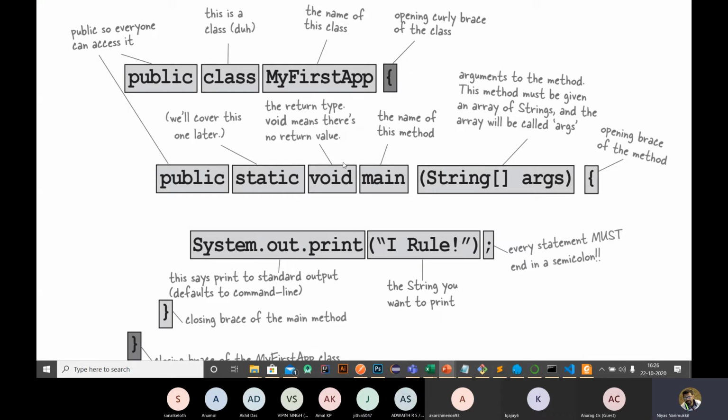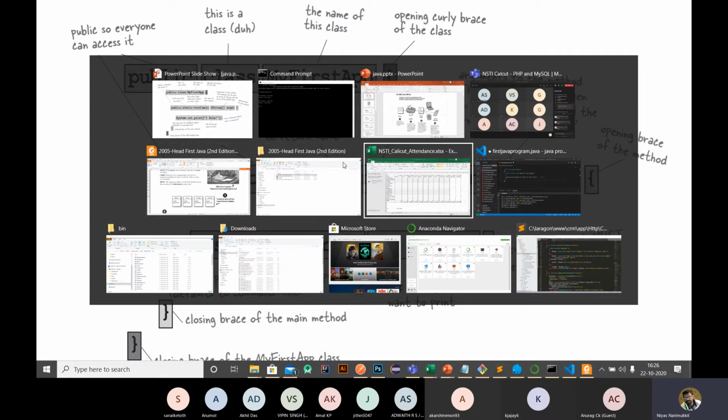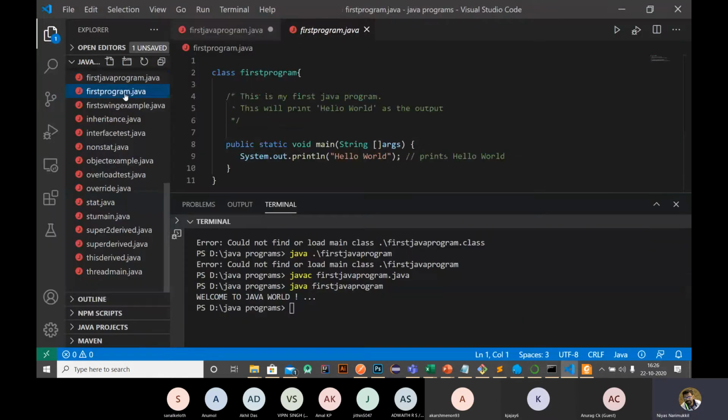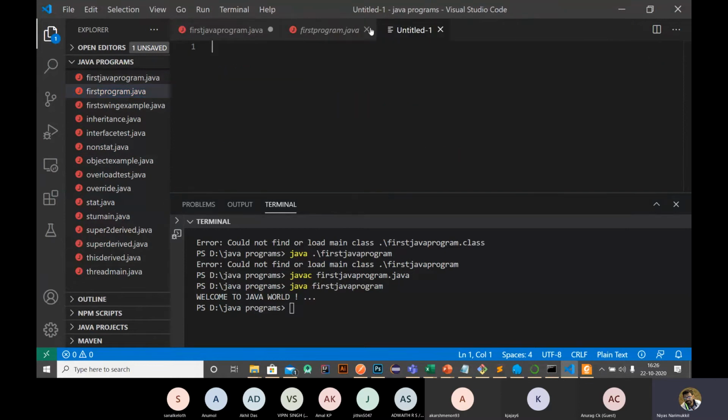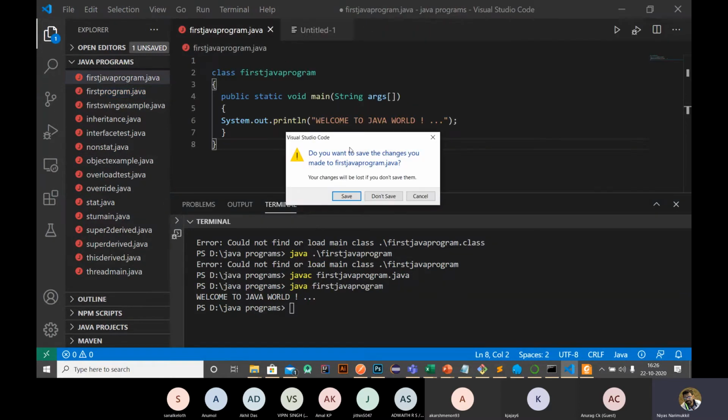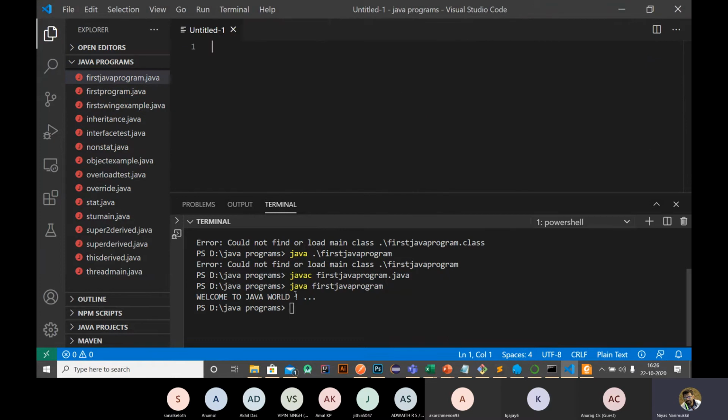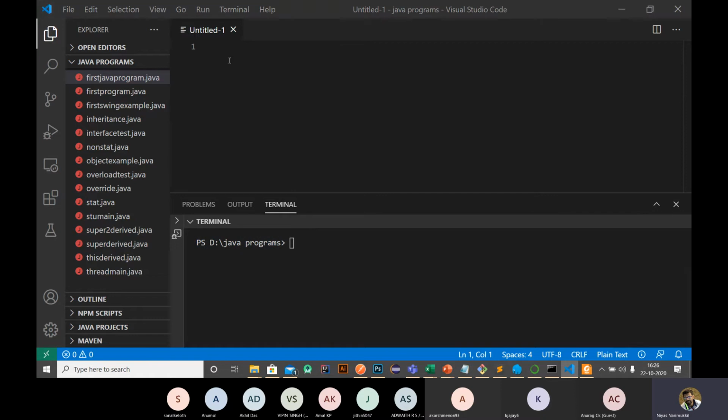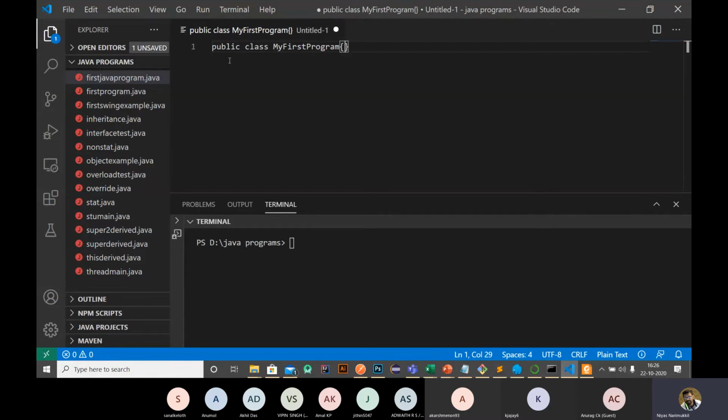So I will create an application. There are some programs, I will create the same application. So public class MyFirstProgram, we need to use this syntax like this.